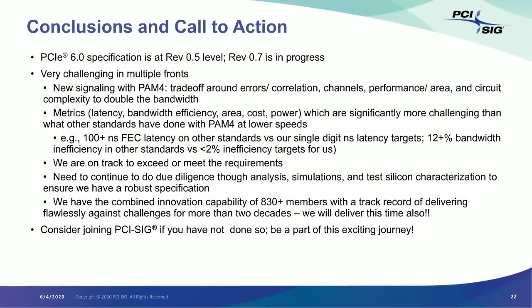So conclusions and call to action. PCI Express 6.0 is currently at 0.5 level. Ref 0.7 is in progress. We expect to complete the spec next year. It has been very challenging on multiple fronts. New signaling with PAM4, trade-offs around errors and correlations we are doing, channels, performance, area, all the metrics that we talked about, and we talked about how we cannot really afford to do the extra latency like others have done, or even throw more number of bits at it.